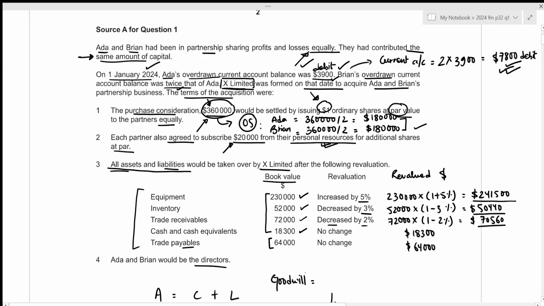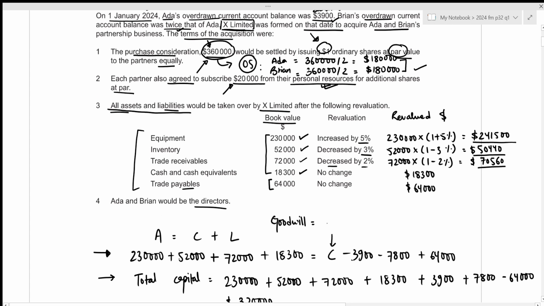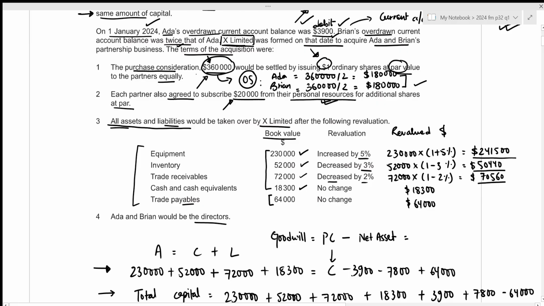Remember that this is goodwill acquired, or the purchased goodwill in this case, which can be shown in our statement of financial position as an intangible asset as per the international accounting standards. So we need to calculate this value, and goodwill is always going to be the difference between our purchase consideration and the net asset value. For net asset, we always take our revalued amount, not the book value. Okay, let us first enter the amount for purchase consideration. That is just 360,000.